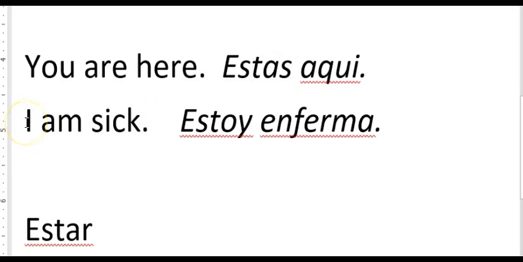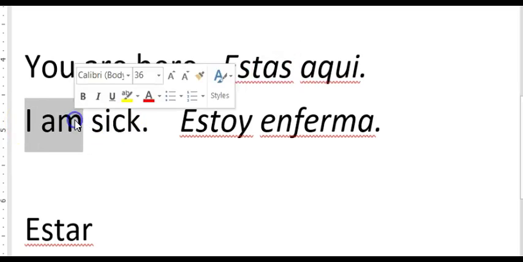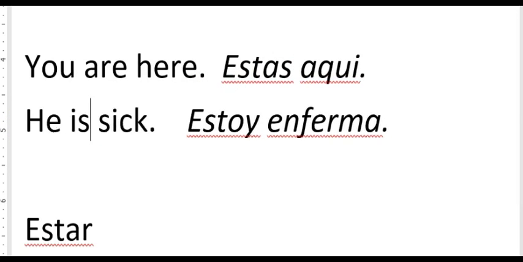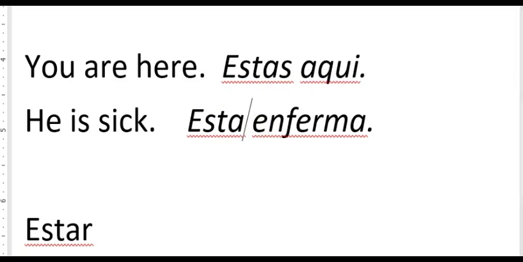Or he is sick, it would be está enfermo. So again, because these are conditional situations, temporary situations that can change, we are going to use the form of estar.